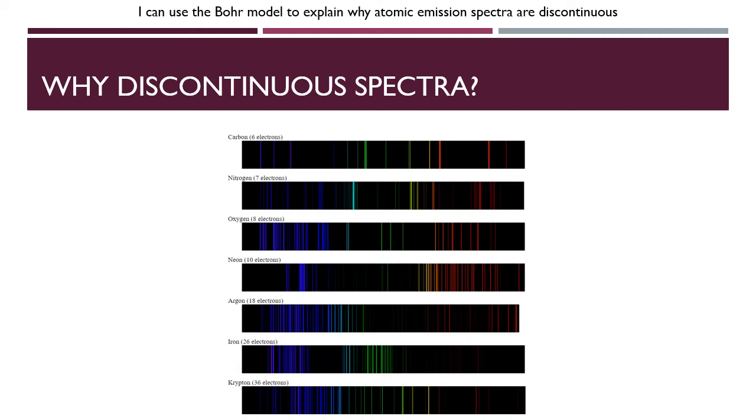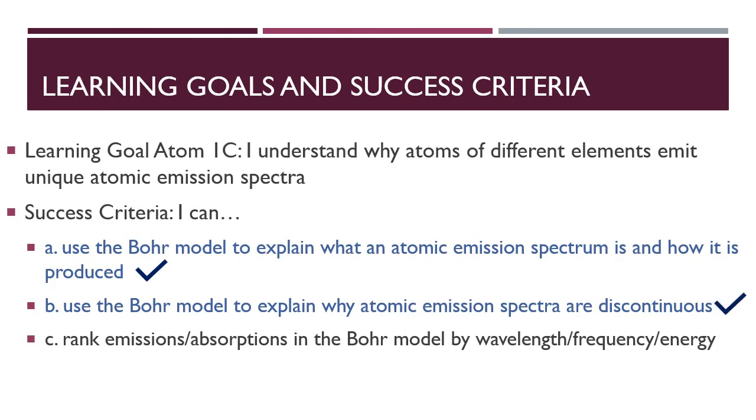And every single one of the lines that we see in any one of these spectra, every single one of those energies matches a gap in the energy level structure of that element. And so this is why every element has a unique emission spectrum and why every one of them is discontinuous. So that concludes the discussion of why atomic emission spectra are discontinuous.